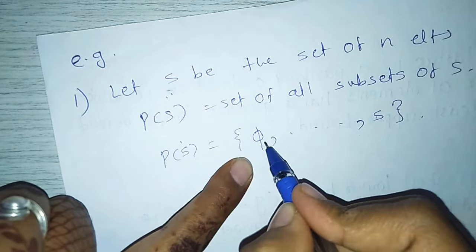A less than or equal to B means A is a subset of B. This is the relation for the poset. P(S) with subset inclusion is a poset.